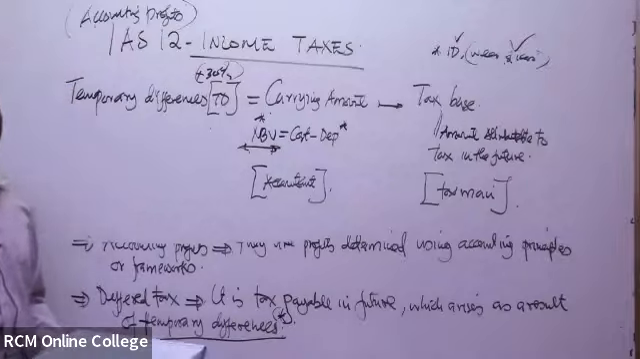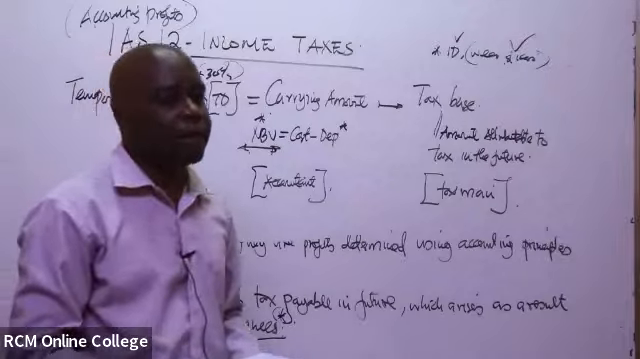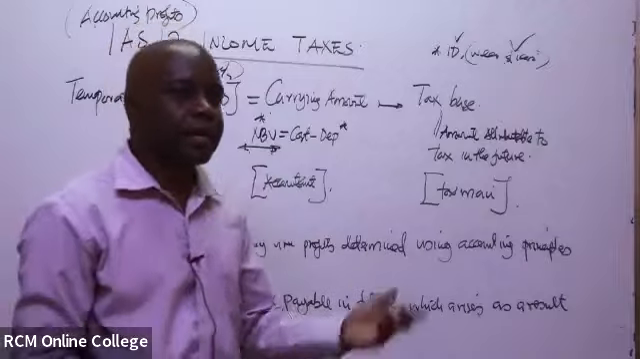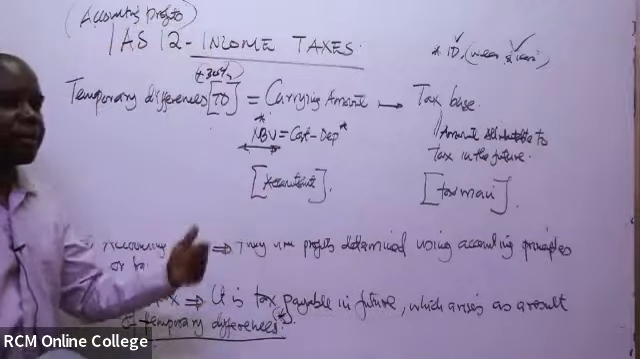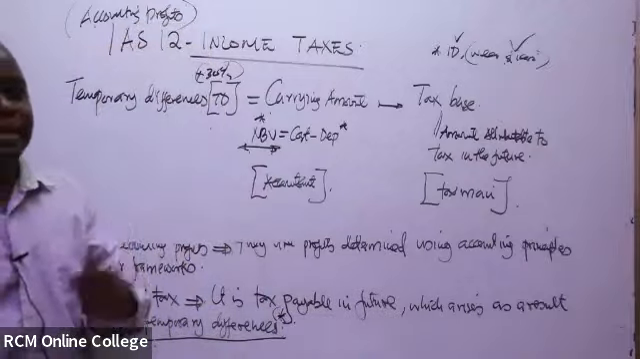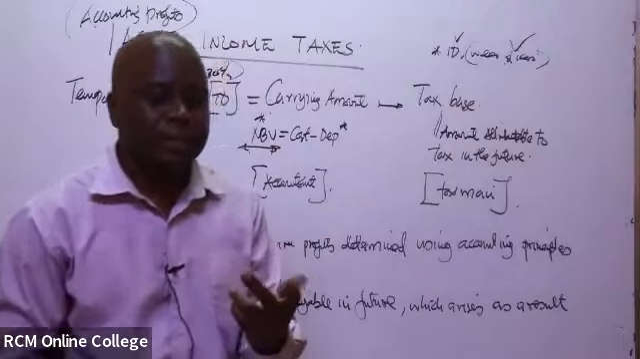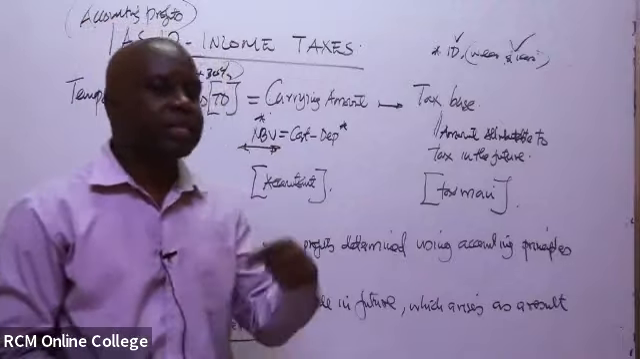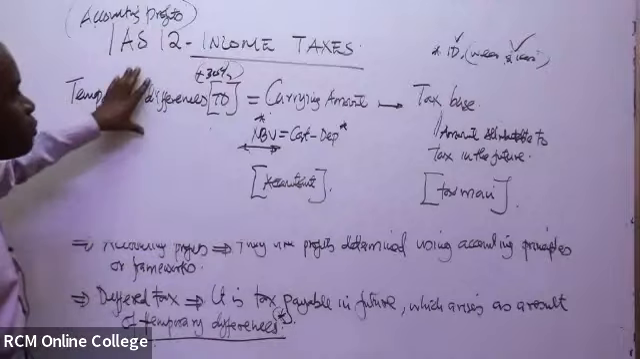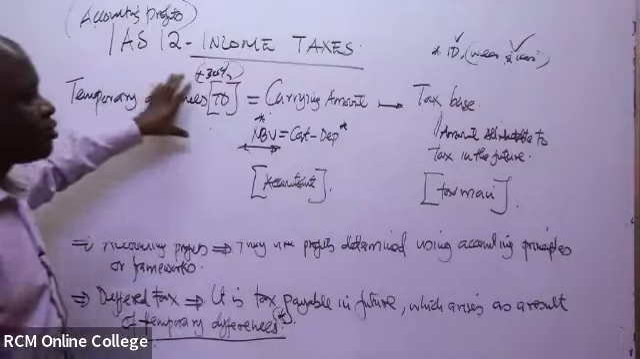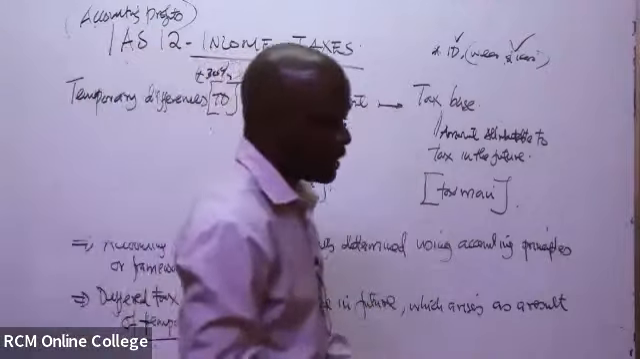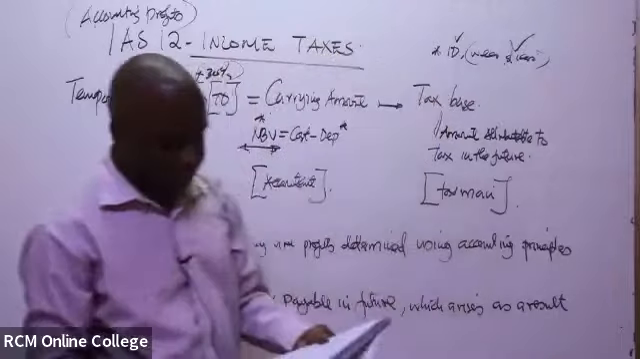So it means that the tax obligation of the company will likely comprise the current tax, and then you'll add the deferred tax. So there will be two obligations: the current tax, and the deferred tax that you've been able to compute or determine, as we've indicated here.